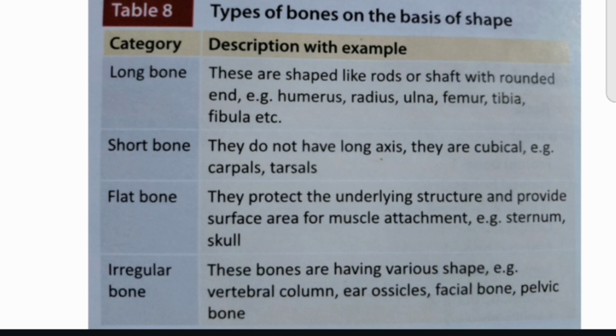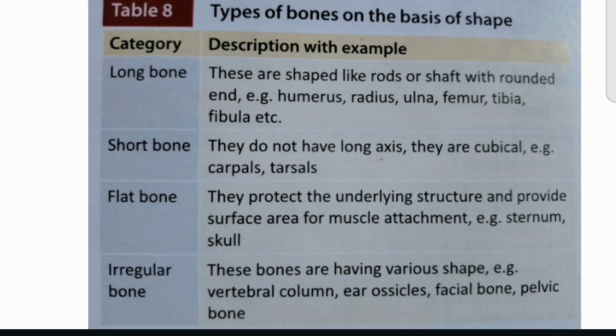Long bones are shaped like rods or shafts with rounded ends. Examples of long bones are humerus, radius, ulna, femur, tibia and fibula. Short bones do not have a long axis, they are cubical in shape. Examples of short bones are carpals and tarsals. Flat bones protect the underlying structures and provide surface area for muscle attachment. Examples of flat bones are sternum and skull.